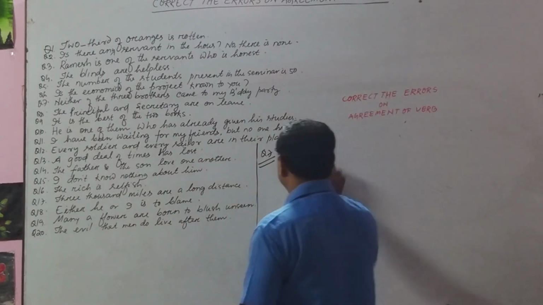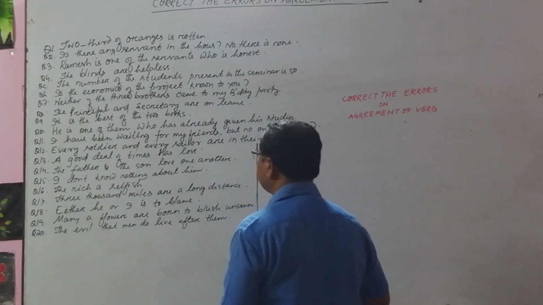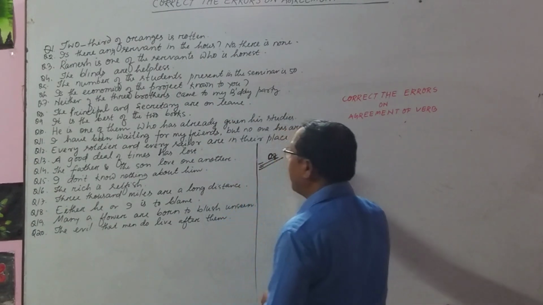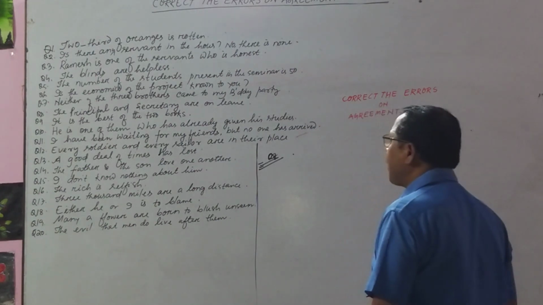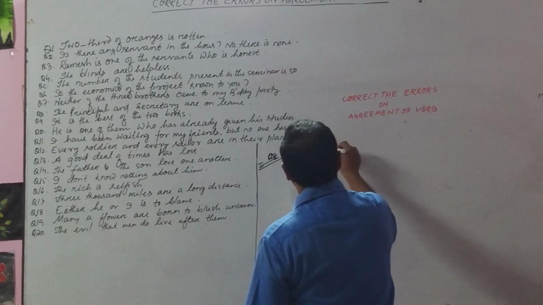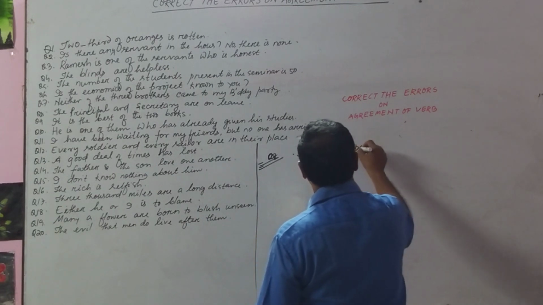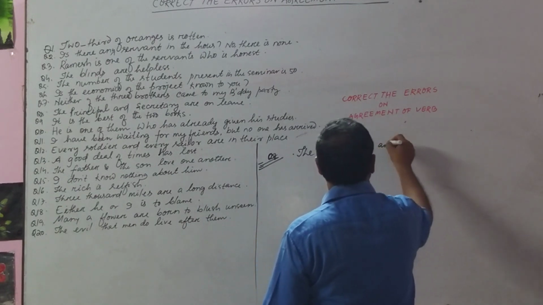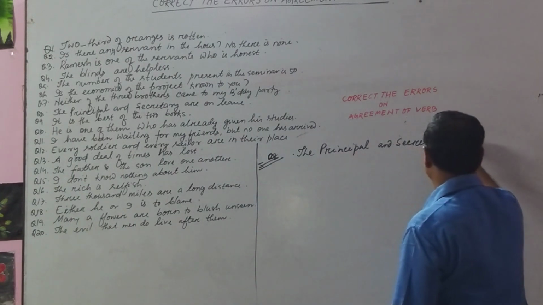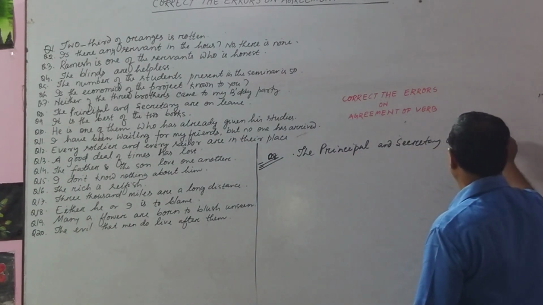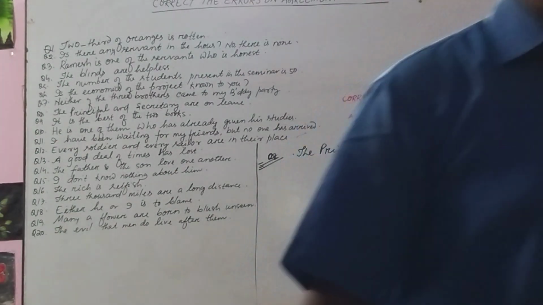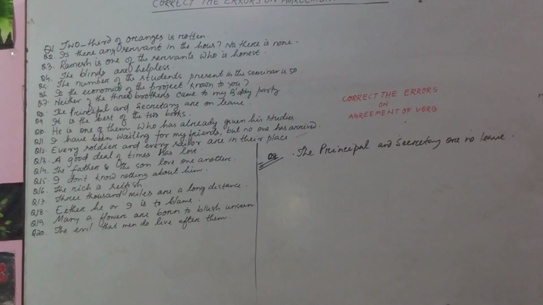Okay? Question number 8. The principal and secretary are on leave.